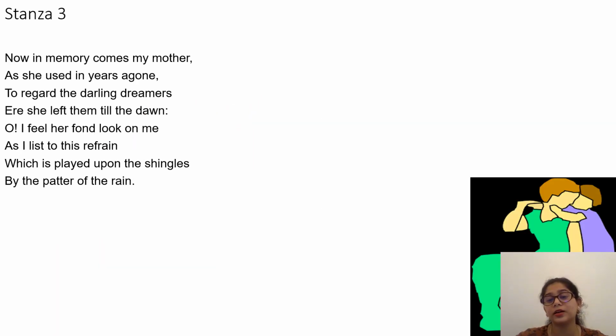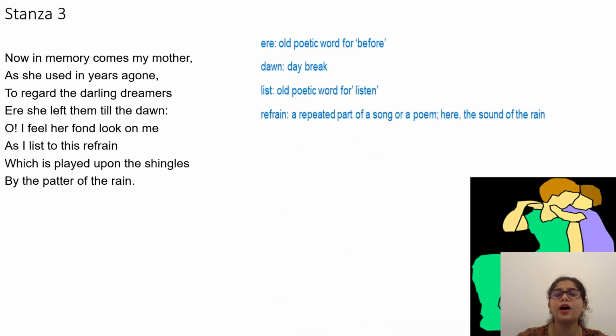Now in memory comes my mother, as she used in years agone to regard the darling dreamers ere she left them till the dawn. Oh, I feel her fond look on me as I listen to this refrain, which is played upon the shingles by the patter of the rain.